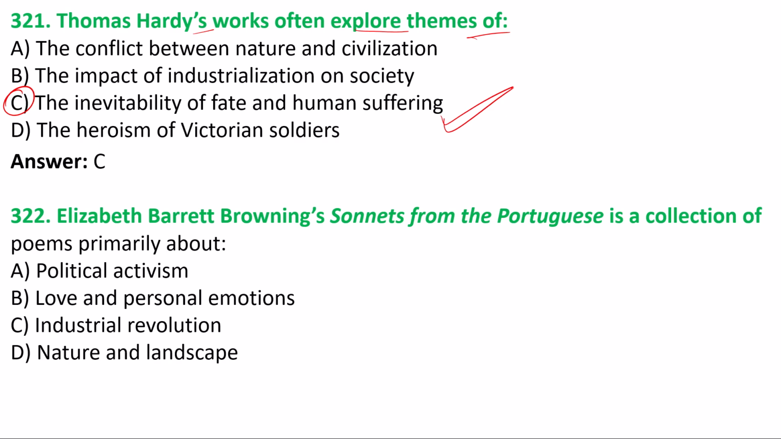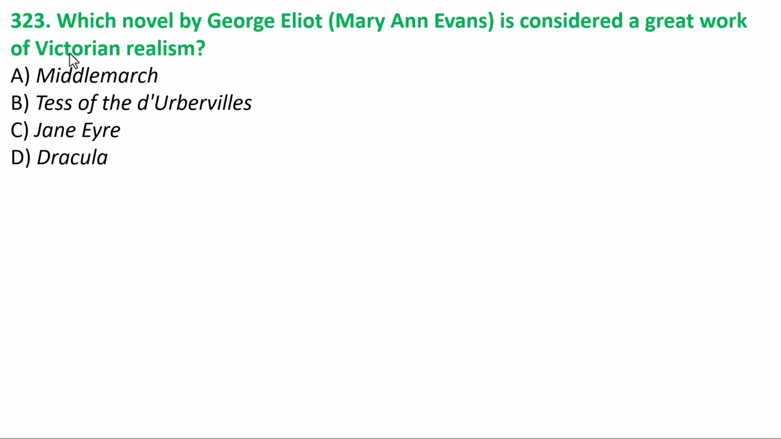We have the next one, 322. Elizabeth Barrett Browning's Sonnets from the Portuguese is a collection of poems primarily about which of the things discussed here? Political activism, love and personal emotions, industrial revolution, nature and landscape. Option B is the correct answer. Love and personal emotions were discussed in Elizabeth Barrett Browning's Sonnets from the Portuguese. And here we have question number 323.